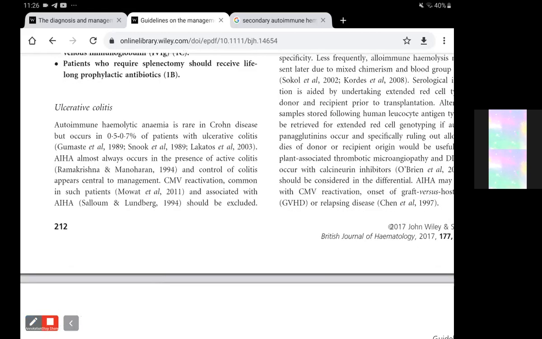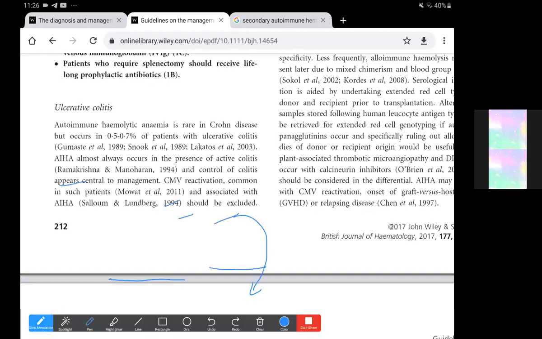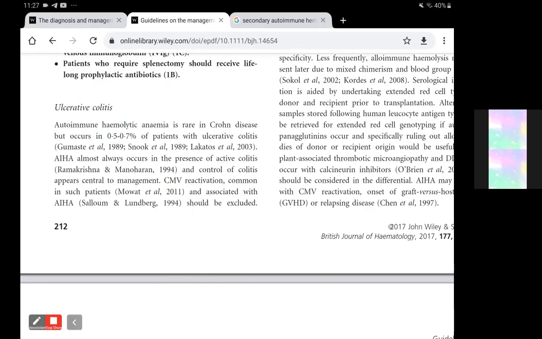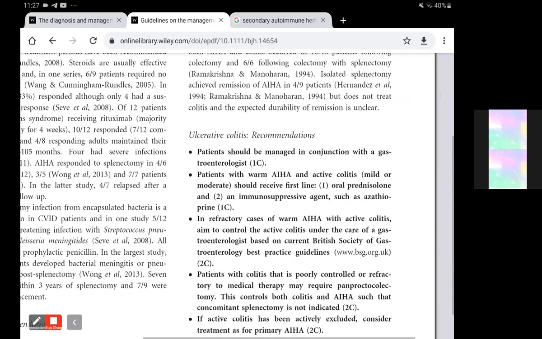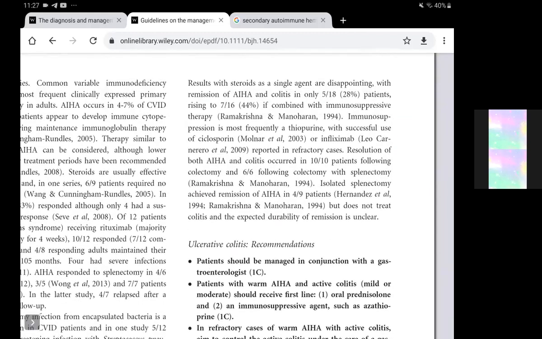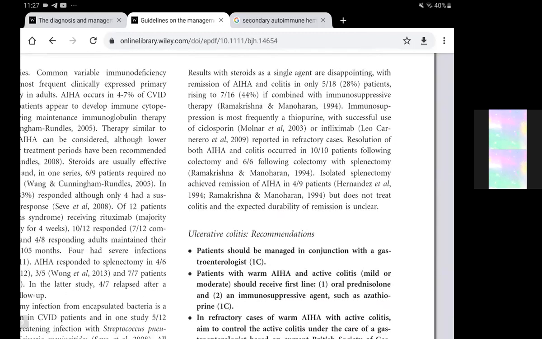Now, with ulcerative colitis, they mentioned that patients can also develop autoimmune hemolytic anemia, and here the incidence is 0.5 to 0.7%. This also occurs when the disease is active, and the control of this disease would be central to the management. CMV reactivation is common in such patients and associated with autoimmune hemolytic anemia and should be excluded. So with ulcerative colitis, another differential that we need to consider is not only the association with autoimmune disease, but also a CMV reactivation.